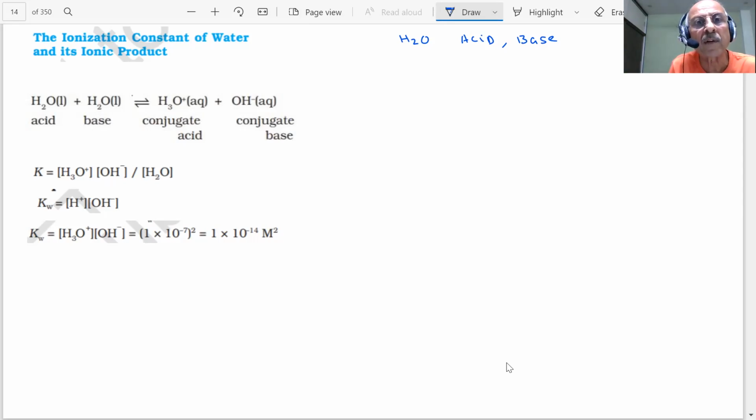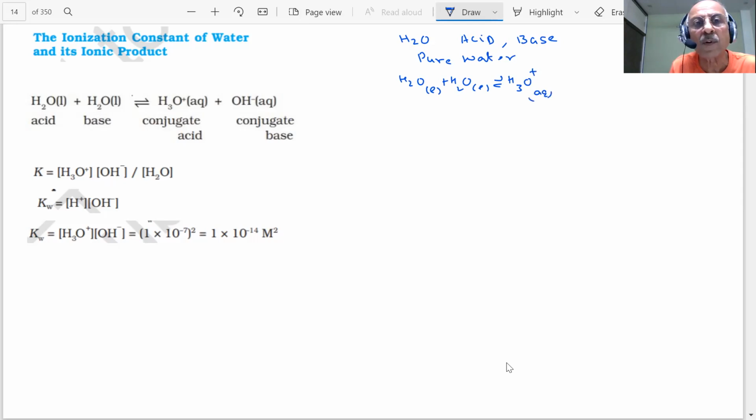What we are trying to say is that if I have pure water, students, then what happens? The water in pure state is self-ionized. How self-ionized? One of these is donating a proton. I am now writing aqueous here.